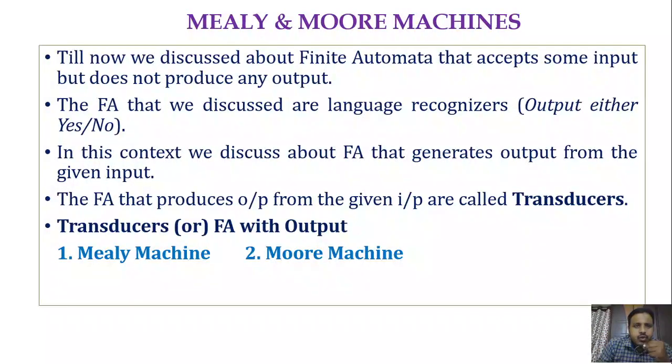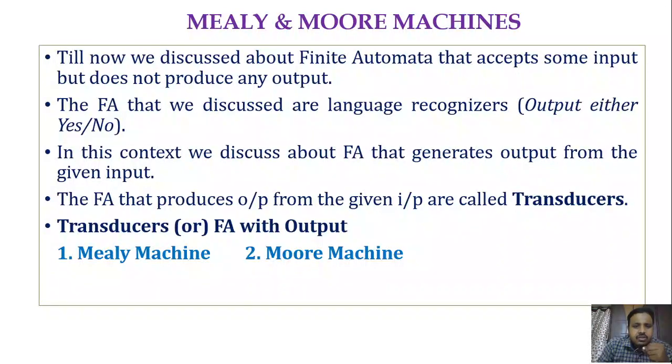So you could say the finite automata that we have seen till now take the input and give the answer as either yes or no, or either accept or reject. So the finite automata that we have discussed till now are called language recognizers. They are mainly used to check whether a particular string belongs to the language or not.